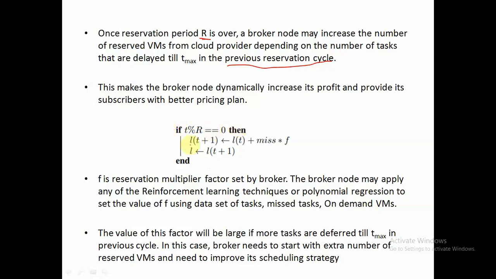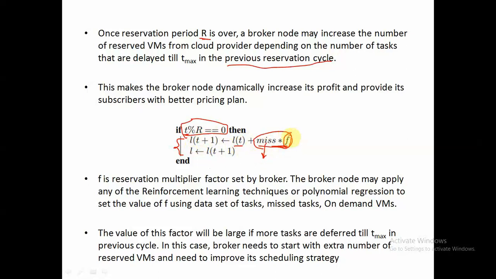So in this snippet, if T mod R equals 0, that means if our reservation period is over, we will check. If this reservation period is over, then we will take some strategic decisions. So here I have only updated this LT plus 1, that means the number of reserved virtual machines in the next cycle will be updated accordingly: the initial number of reserved virtual machines plus miss multiplied by F, where miss is the number of tasks that were missed in the previous reservation cycle.